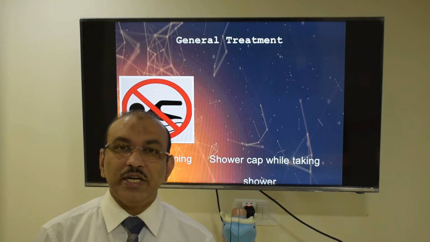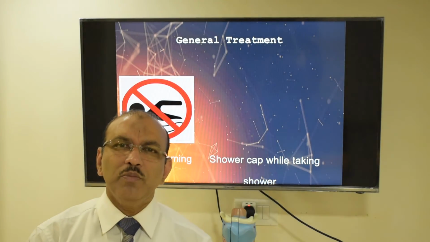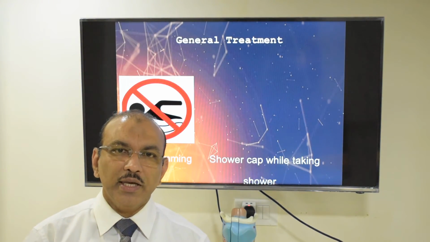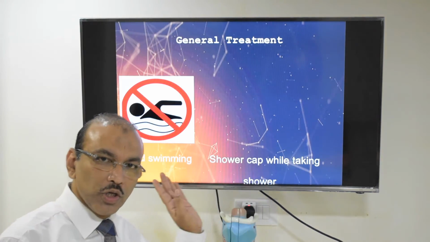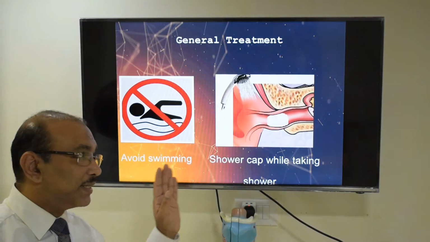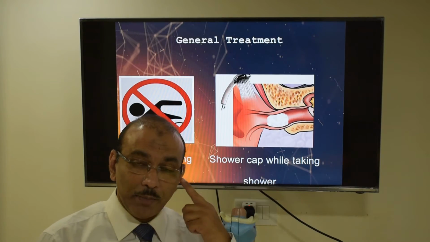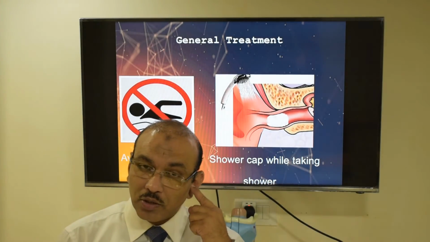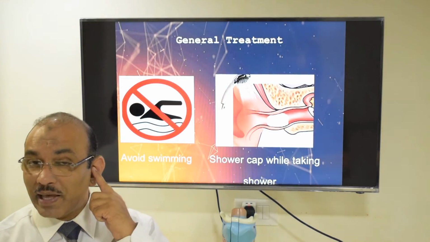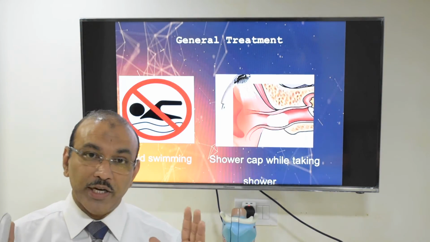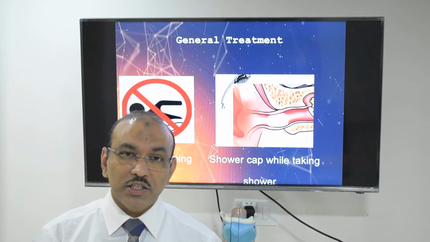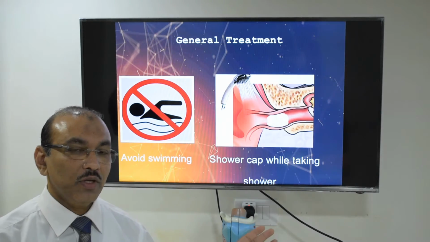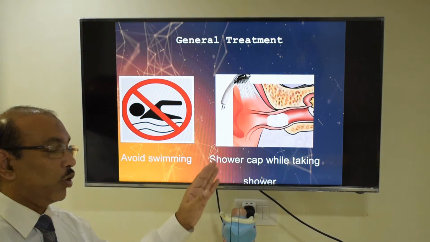So, what are the general precautions to be taken? The most important is, don't let water get inside the ear. So, avoid swimming. Second one, when you do a head bath, plug the ear with cotton wool and apply Vaseline on top of it. And after your head showering, you dry up, everything is fine, you can take it off. So you should not let in water.